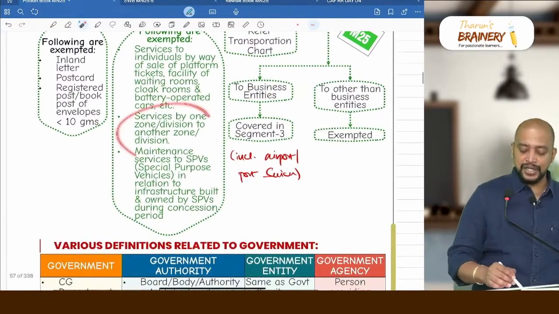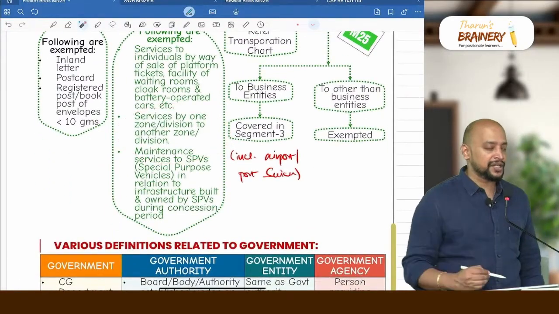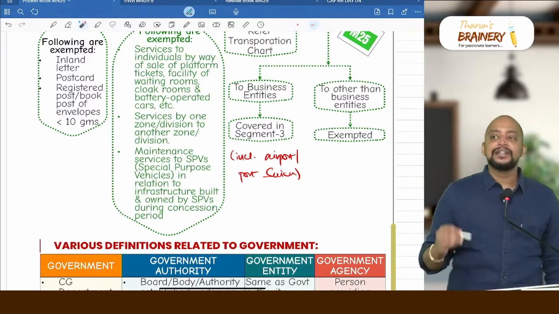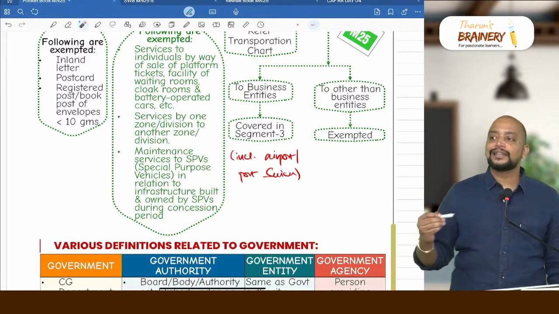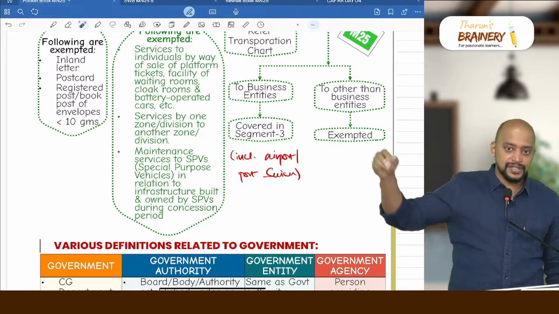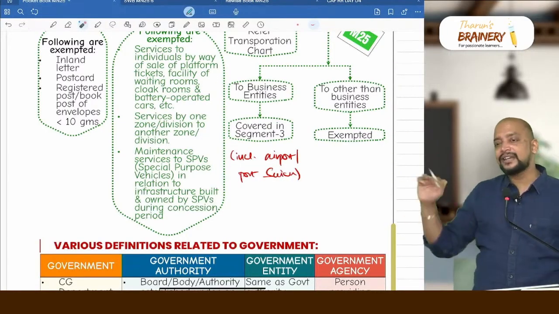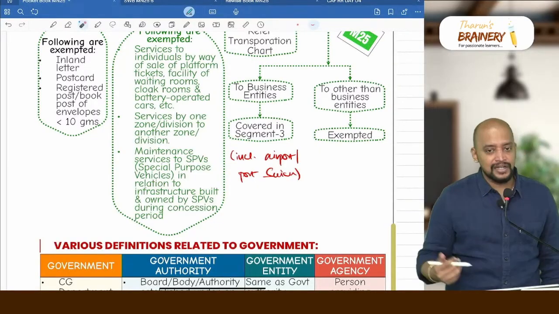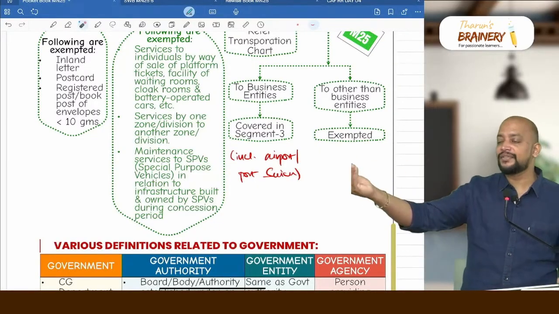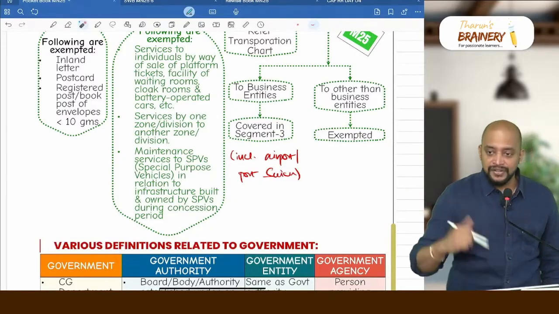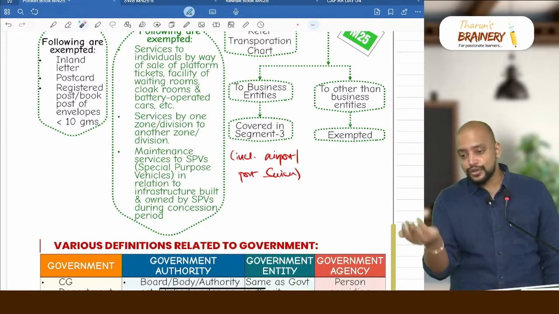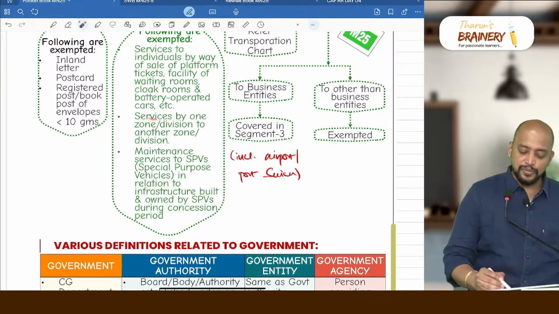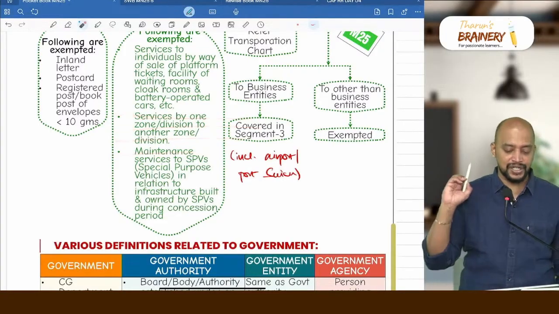Then the second exemption, services by one zone or division to another zone or division. Generally railways are divided based on zones like southern zone, south central zone, and based on the zone there will be a lot of divisions. We call it a junction, no? So one junction will be one division, and between one division and another division, or zone to division, if there is any service, that is exempted. So services by one zone or division to another zone or division is exempted.